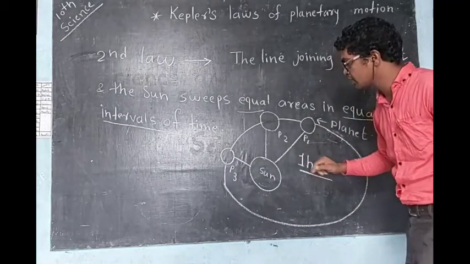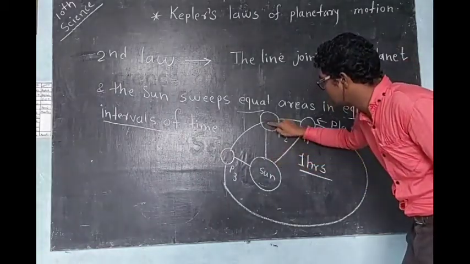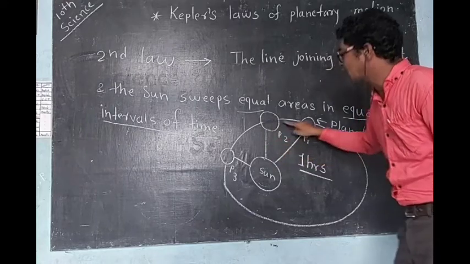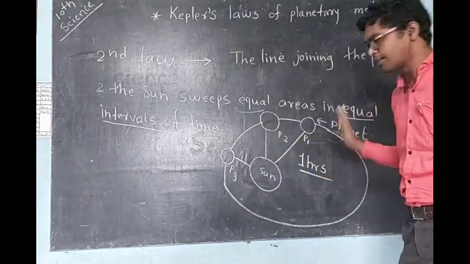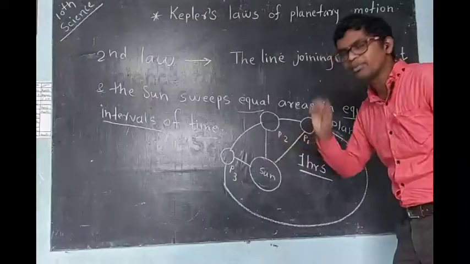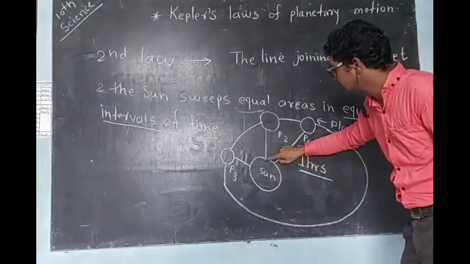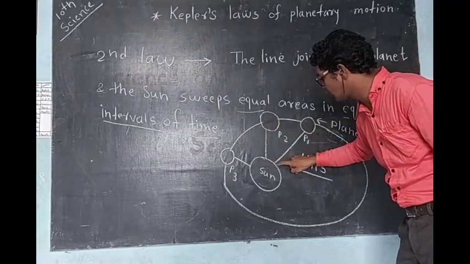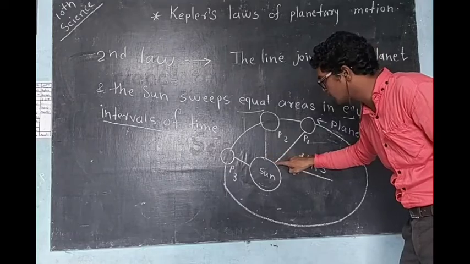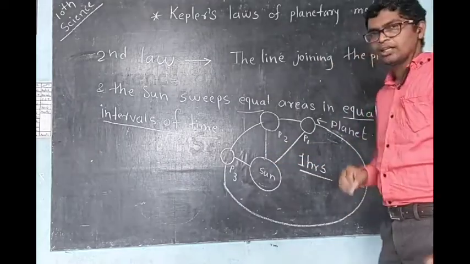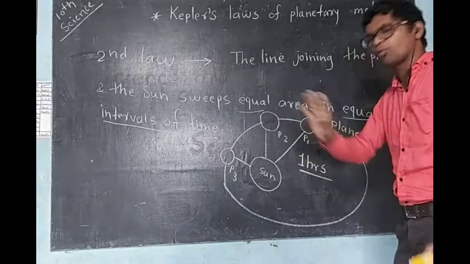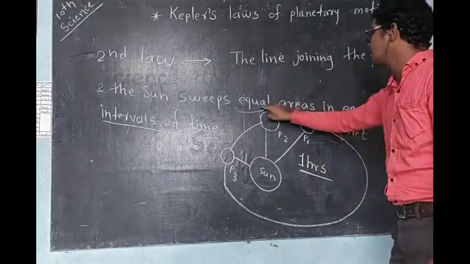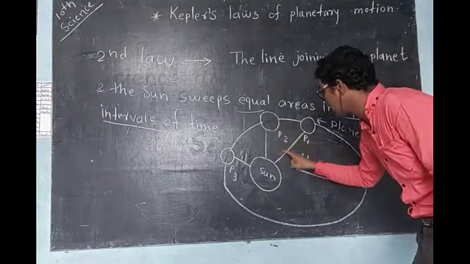Now observe here, if I join these lines, then you will understand this is a triangular type shape. It is not completely a triangle, but see, as an example you can take this as 1, 2, 3. Suppose I join a little bit farther away, then you can take it as a quadrilateral type shape. No problem, triangular or quadrilateral shape. Our main point is equal area. So observe this area properly.